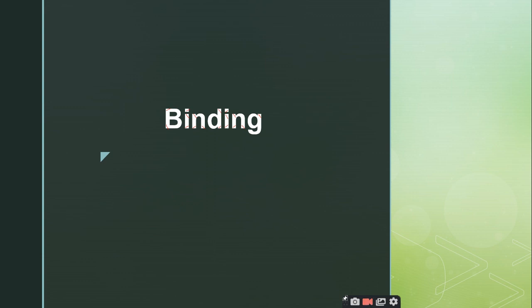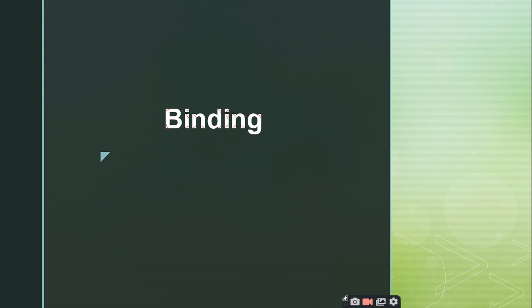So let us discuss what we mean by binding. Can anybody tell me what you understand by the term binding? Linking together. Yes, binding is something like linking, or we can say mapping, or matching. So we have different terms to describe what binding is, right?